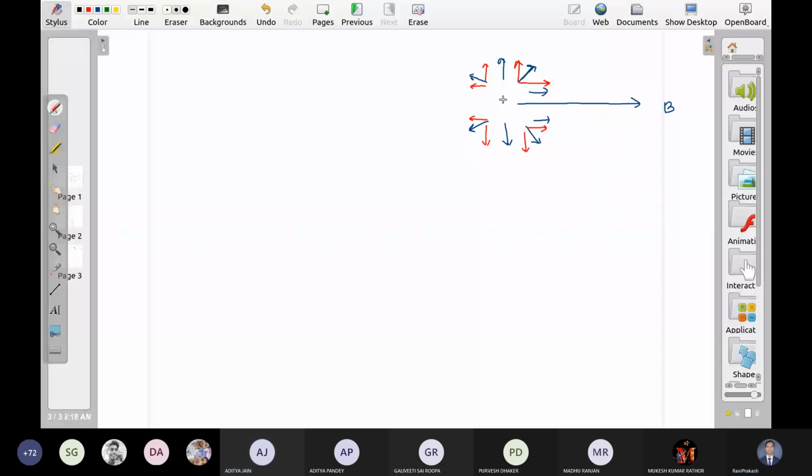But see one more thing. The spins which are making a smaller angle with B are more than the others. So let us say these are 100 spins. These will also be 100, but these will be only like 30. This is the scenario. Now, do you see any vertical component of magnetization? No sir. Do you see any horizontal component? Yes. So the vertical is always cancelling, but the horizontal will be there, right?